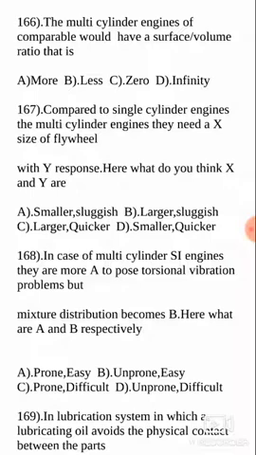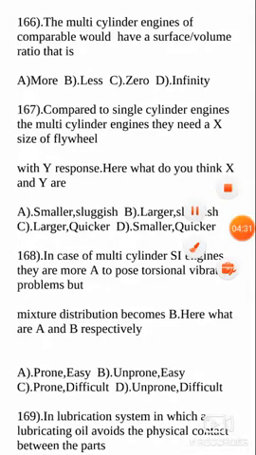Compared to single cylinder engines, the multi-cylinder engines need a dash size of flywheel with dash response. What do the blanks imply? Here it is smaller size and the response is quicker.